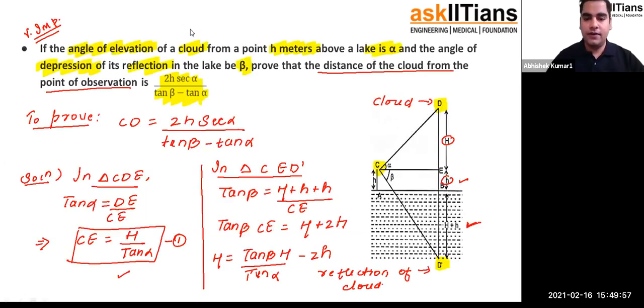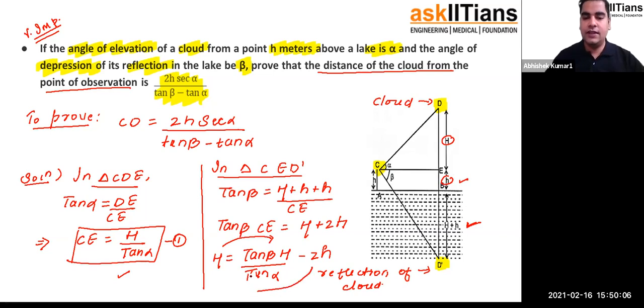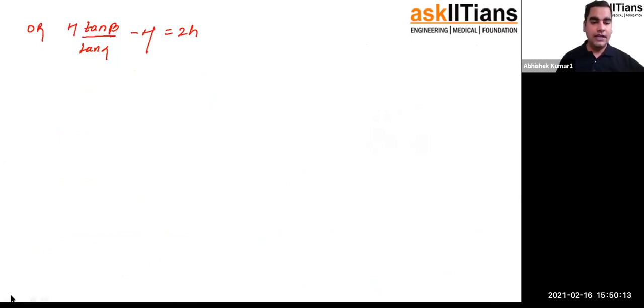You can observe from here that I transposed the capital H that we had on the right hand side, and I transposed 2 small h to the other side. So I got capital H tan beta by tan alpha minus capital H is equal to 2h. Now I can take capital H common and take the LCM. So I will get capital H times tan beta minus tan alpha upon tan alpha, equal to 2 small h.